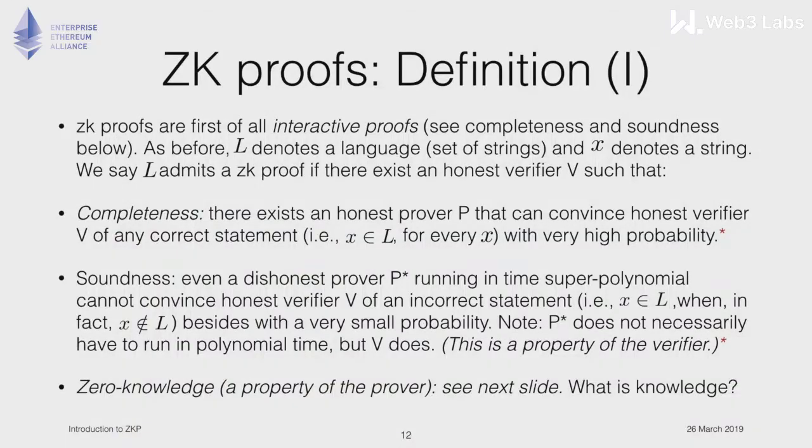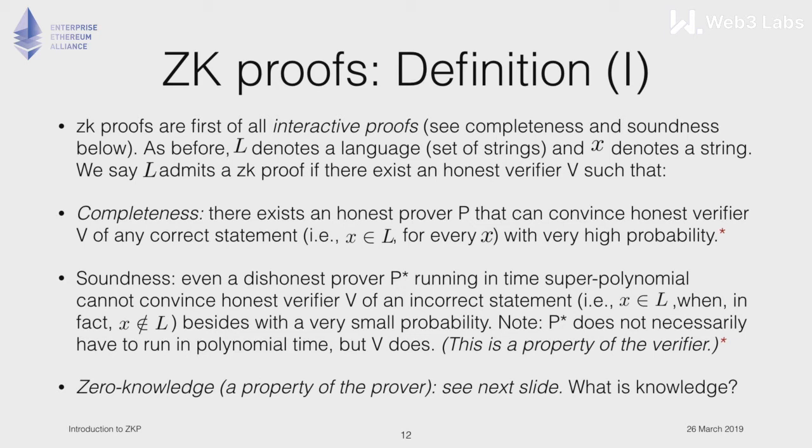Good. So now I would like to focus on the zero-knowledge proof definition. Zero-knowledge proofs are, first of all, interactive proofs. This means that they have completeness and soundness. Zero-knowledge interactive proofs deal with two parties. They are traditionally called prover and verifier. The prover would like to convince the verifier of the validity of a certain statement.